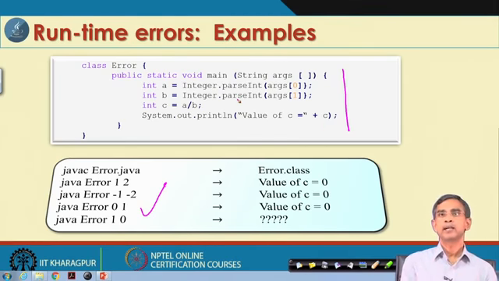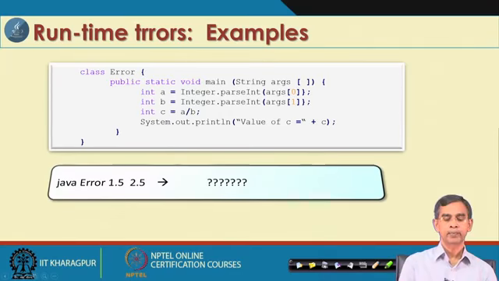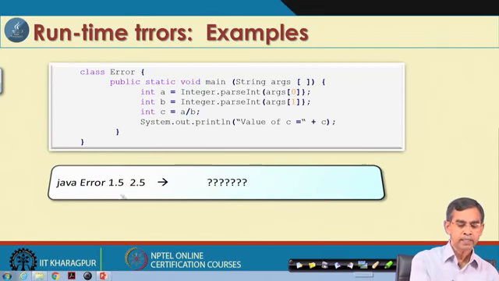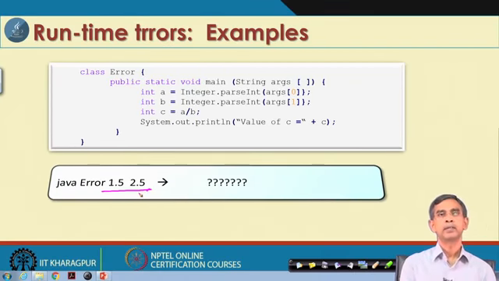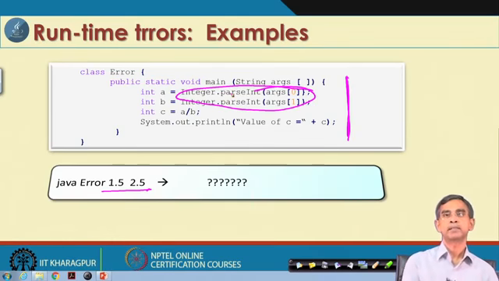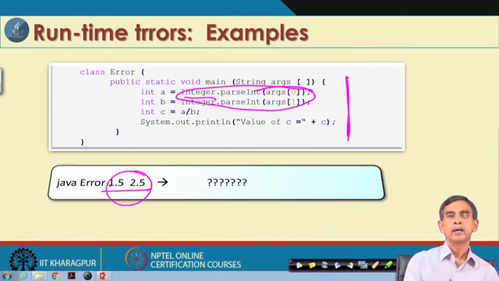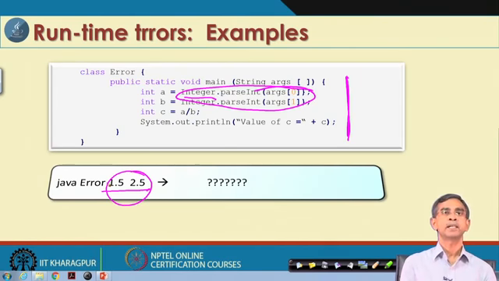But there may be a runtime error whenever we give some other input to the same program. For example, if we give this input, then you will see this program reports an error. This is basically an unknown format error, because this statement only takes an integer, but you have passed a floating point number and that is not allowed. So, this is basically a runtime error.